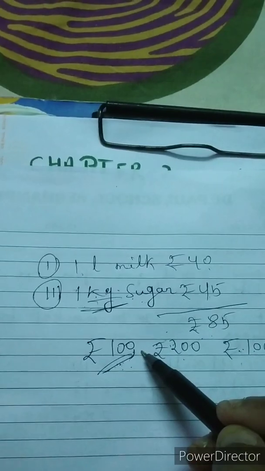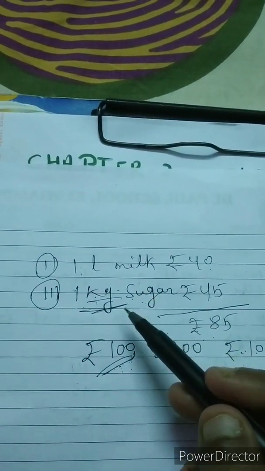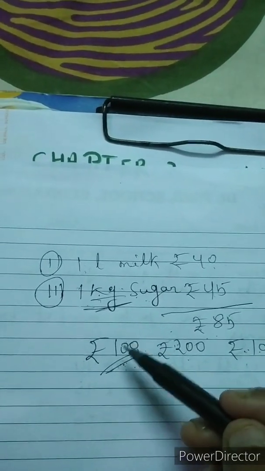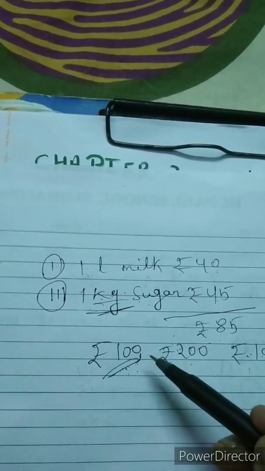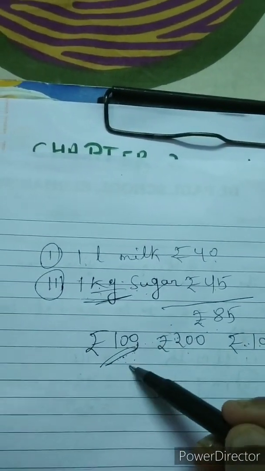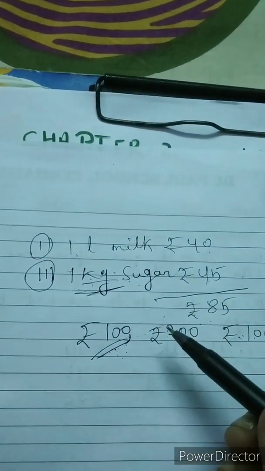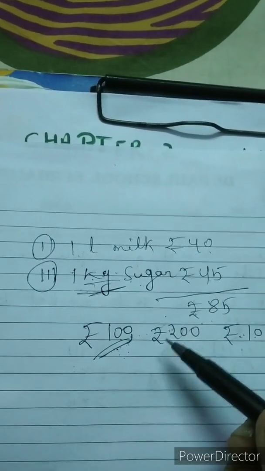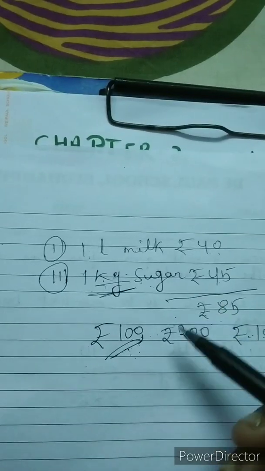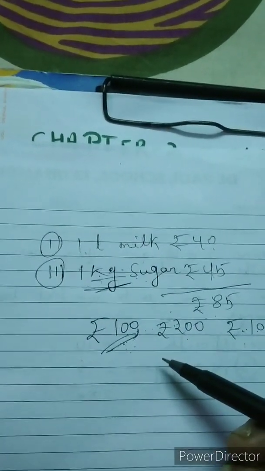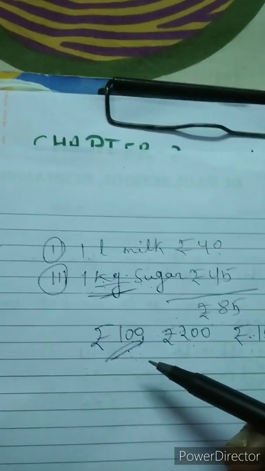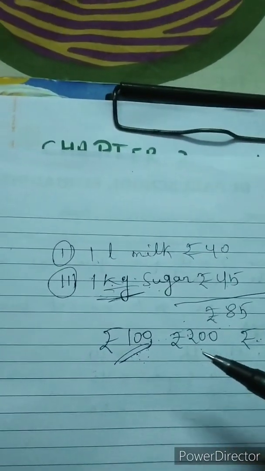But actually in mathematics we understand estimation to mean that we first round off all the numbers which are given in the question, nearest to 10, nearest to 100 and nearest to 1000. Then we will find the actual sum, and after rounding off we will find the estimating sum. Okay children, so now I will go to example 1 from your textbook.